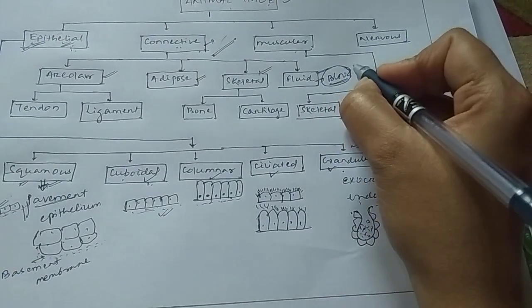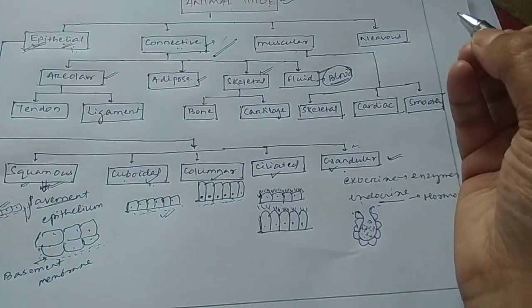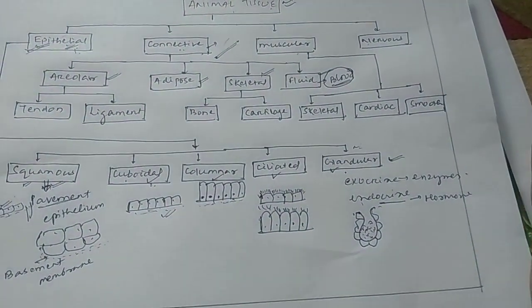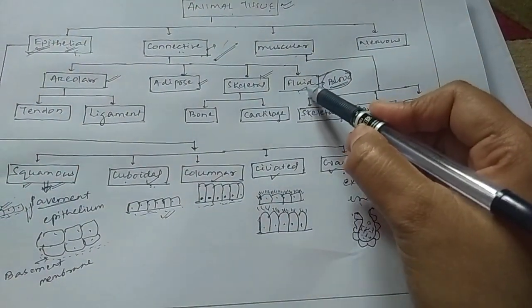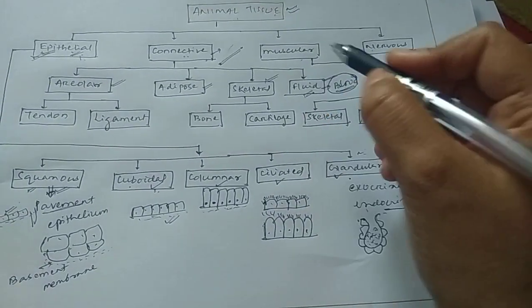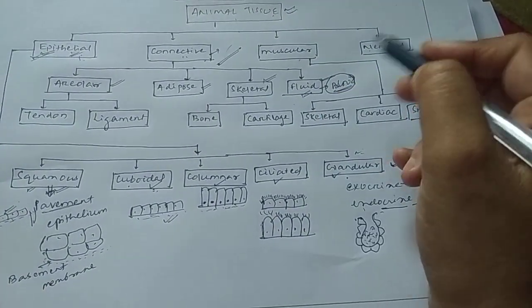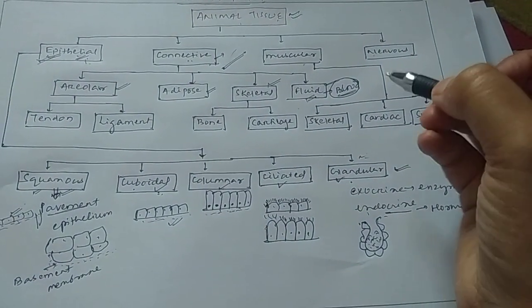Inside this blood there are plasma and many cells like RBC, WBC, platelets, macrophages, everything is present inside blood, and that is called fluid connective tissue, just because it is a fluid and it flows from one part of the body to another part, right? It transports all the nutrients inside the body.